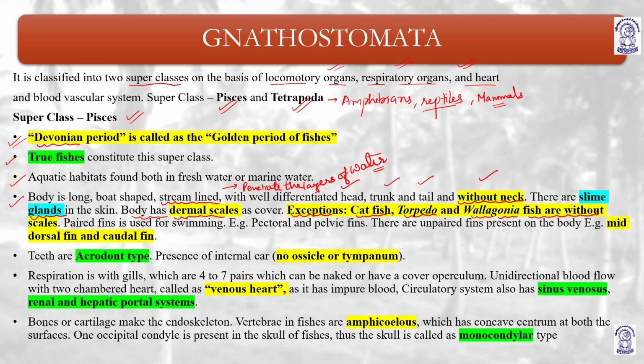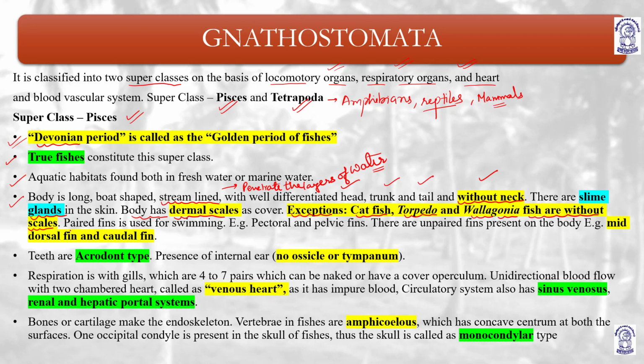These fish are without scales. So you have to remember that catfish, torpedo and Velagonia don't have scales. So CTW: catfish, torpedo and Velagonia don't have scales. In true fish, scales should be present on the body. The body has slime glands so that it can easily lubricate or keep them moist.